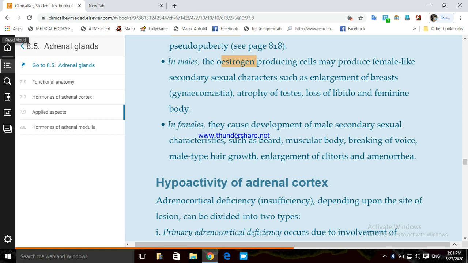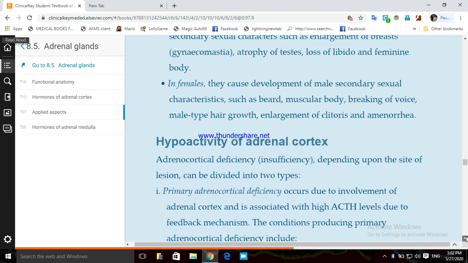What happens in female? They will develop male secondary sexual characters like beard, muscular body, breaking of voice, male type hair growth, enlargement of clitoris, and amenorrhea. Loss of menses is known as amenorrhea.